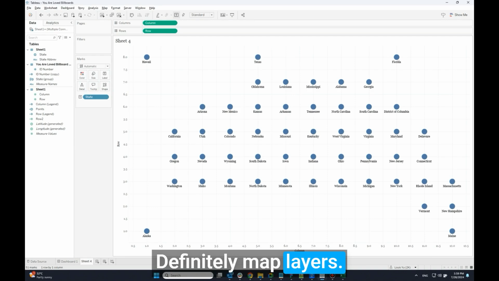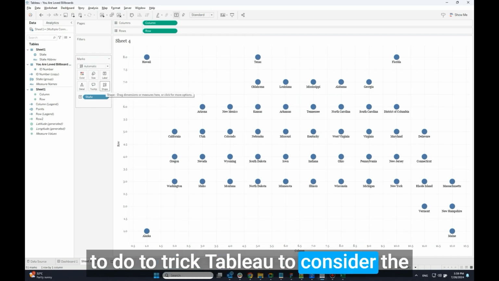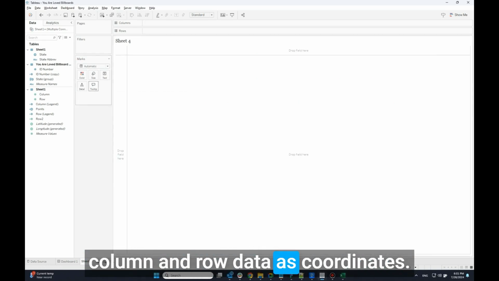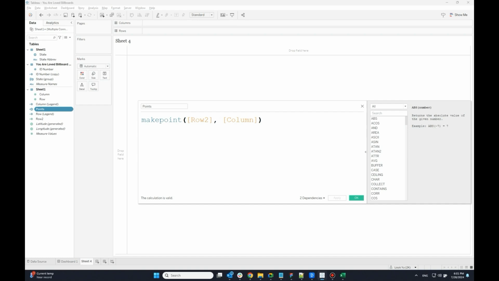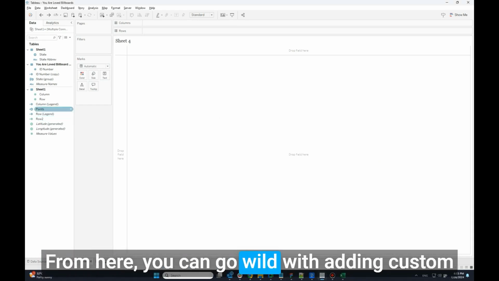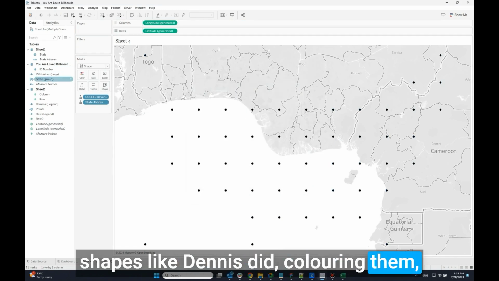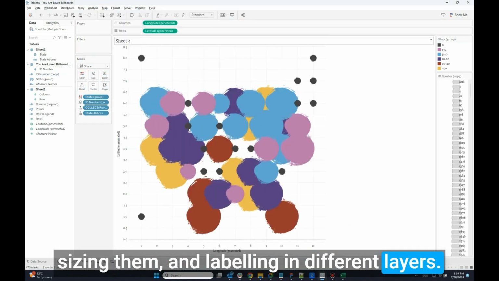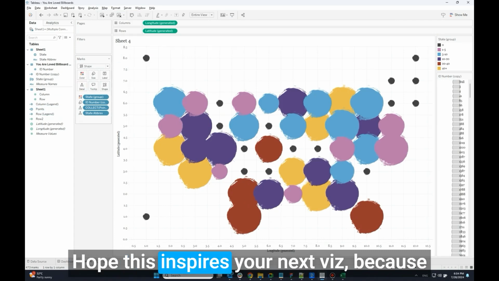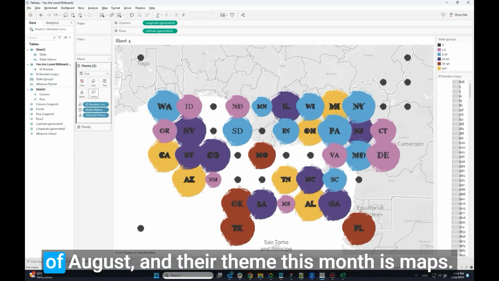And what's better than a custom map? Definitely map layers. But there's just one more step you need to do to trick Tableau to consider the column and row data as coordinates, and that's using the make point formula. From here, you can go wild with adding custom shapes like Dennis did, coloring them, sizing them, and labeling in different layers. Hope this inspires your next viz, because Iron Quest is currently still running through 11th of August, and their theme this month is maps.